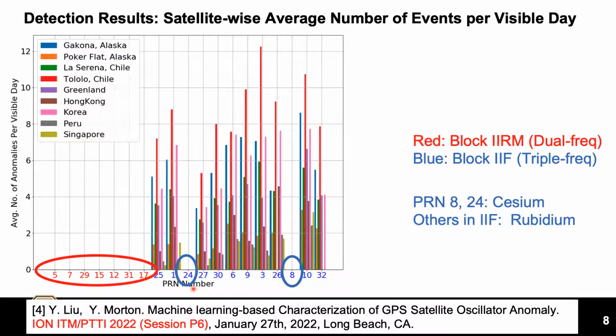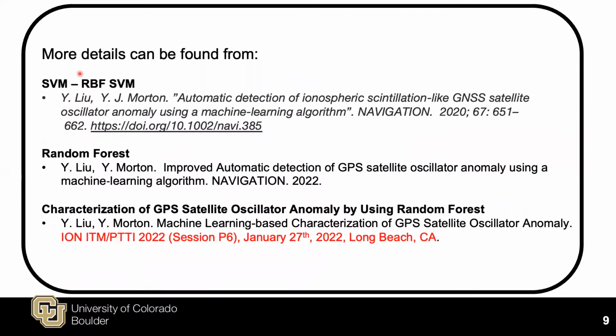Third, on average, 1 to 12 satellite oscillator anomalies are observed per visible day. And finally, the station in Tololo, Chile, observes the most frequent oscillator anomalies from nearly all satellites. This is because a nearby station at La Serena, Chile, which is only 20 miles away, provides long overlapping coverage. This is the end of the video abstract.